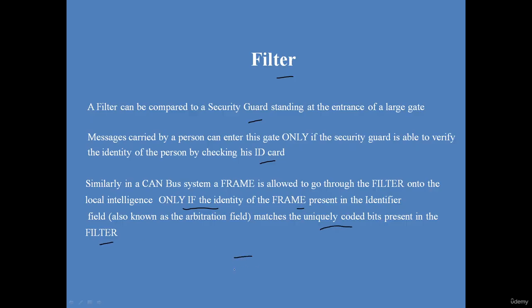So we have a CAN bus. In a CAN bus, there are multiple messages. Suppose there are 10 messages, and we have a node. This node requires only 1 or 2 messages. Not all the messages are needed for that. So it will have one filter which will filter out the desired messages, and it will just evaluate those messages, not all the messages. Based on the identity of the frame, that frame is filtered and further processed.